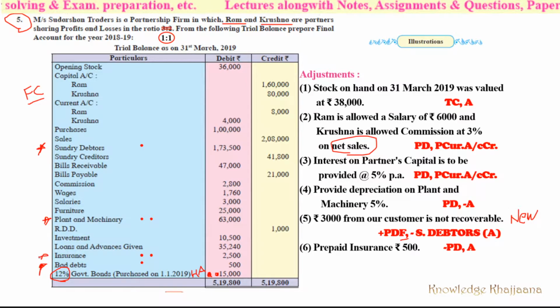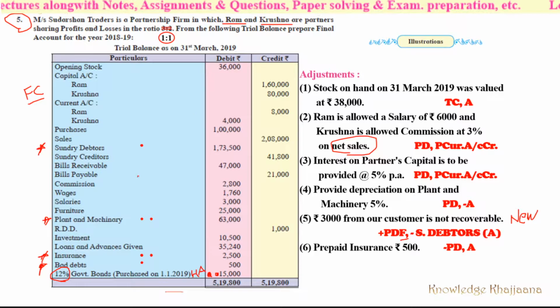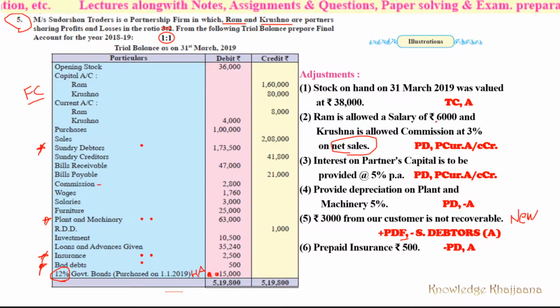Now one more thing I want to tell you. See, here commission is given, and it is written in adjustment number 2: Ram is allowed a salary of rupees 6000 and Krishna is allowed commission at 3%. See, Ram and Krishna are the partners. So this commission, given at 3% on net sales, is the commission given for his job.